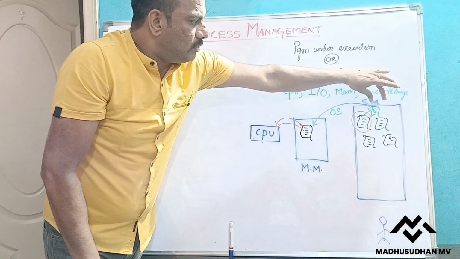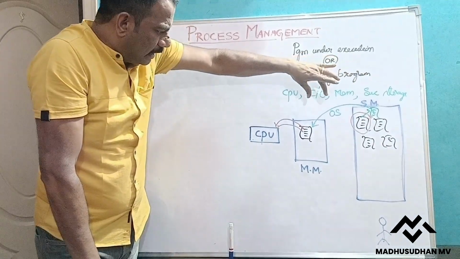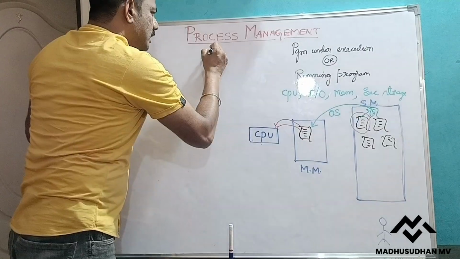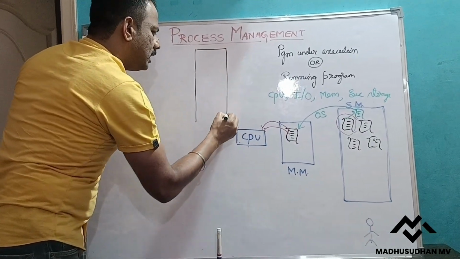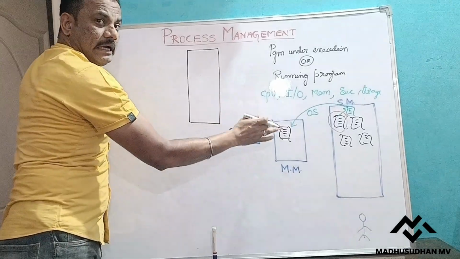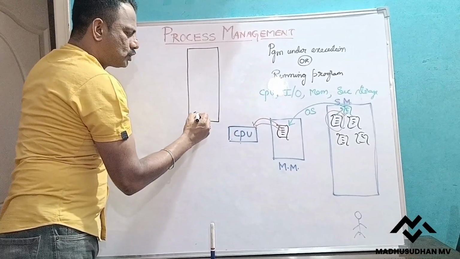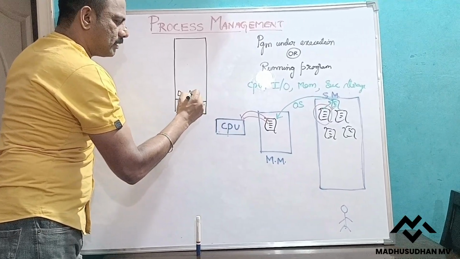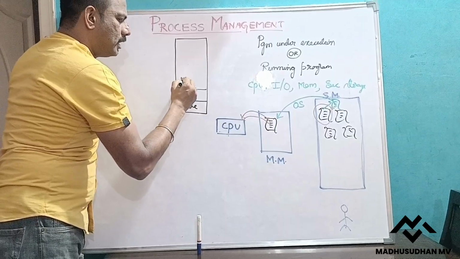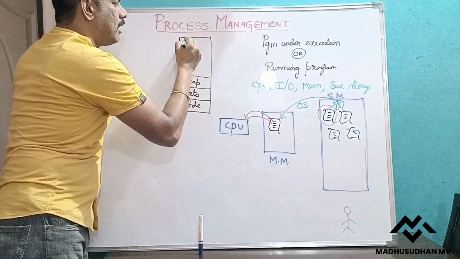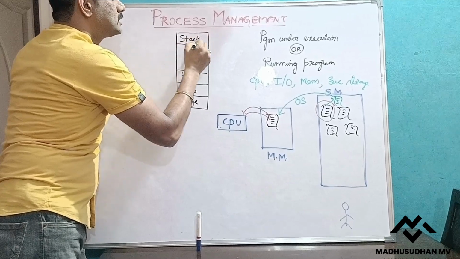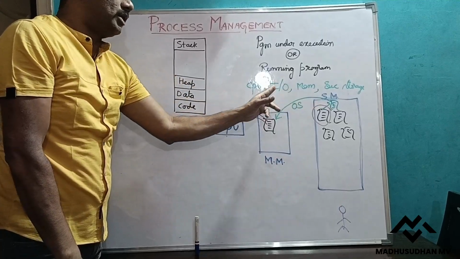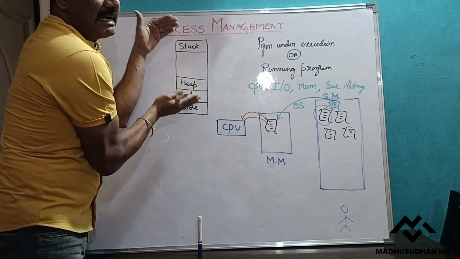When that executable file is brought into the main memory, it is again stored in a different way, in this fashion. Whenever any executable file is brought into the main memory, it is stored in separate segments: a code segment, then a data segment, then a heap segment, and then a stack segment. So the summary is, whenever the executable file of any program is brought into the main memory, it is stored as different segments.